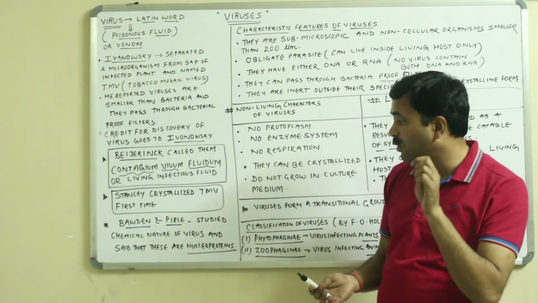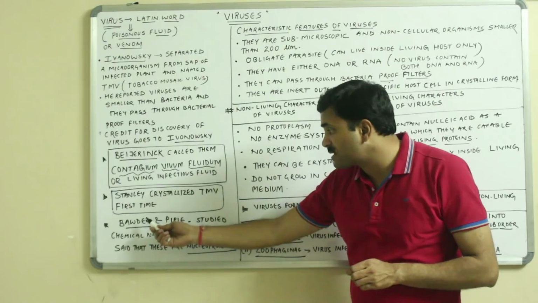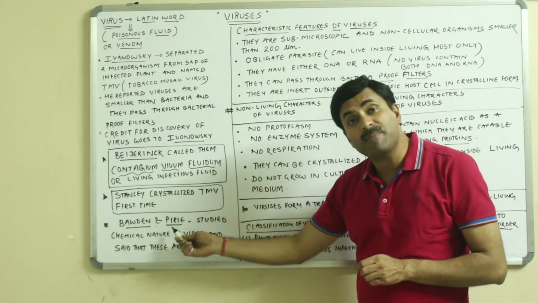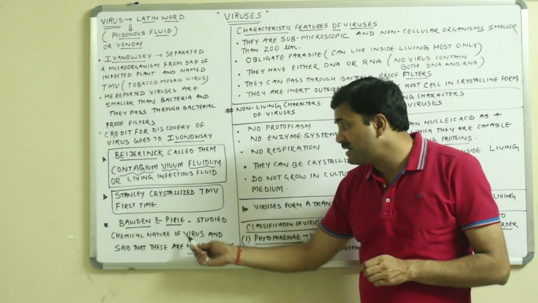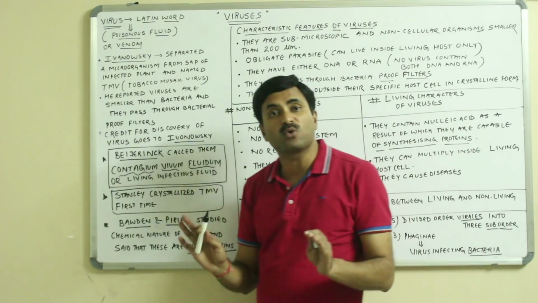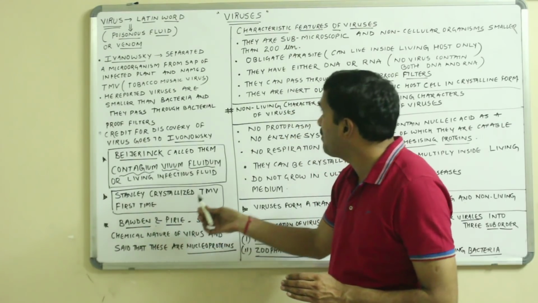Nobel Prize also. There were two groups of scientists, known as Borden and Perry. Borden and Perry studied the chemical nature of the viruses and said that these are nucleoproteins.